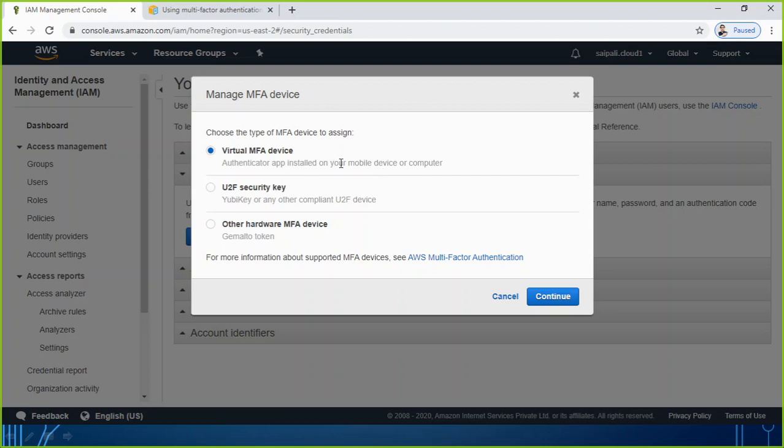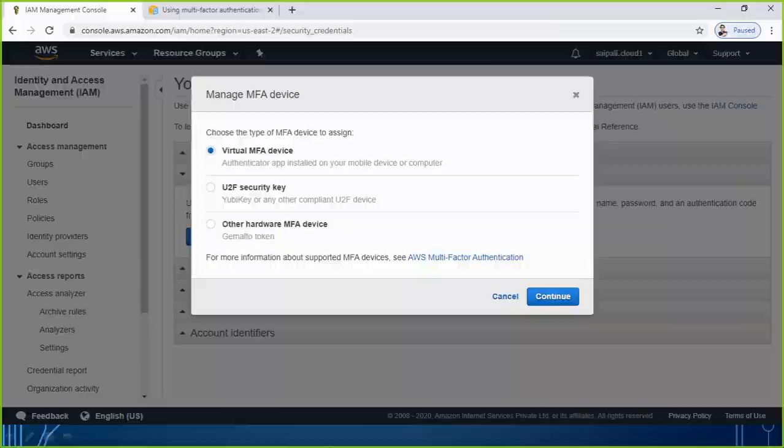And the good part is the app is available in the Google Play Store, or if you are using Apple, it is available there also. You can download, install, and use it to do the multi-factor authentication. So let me use this method. For that I need to perform some more tasks.